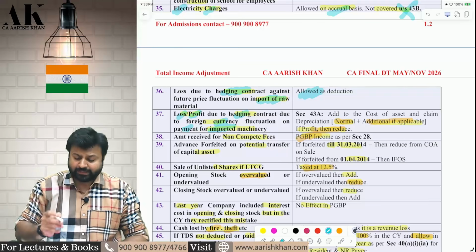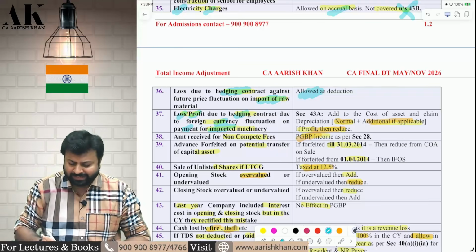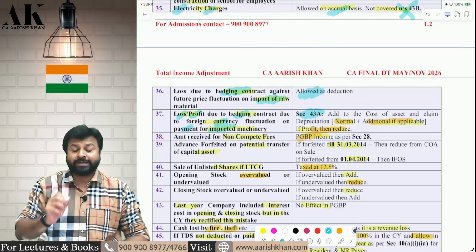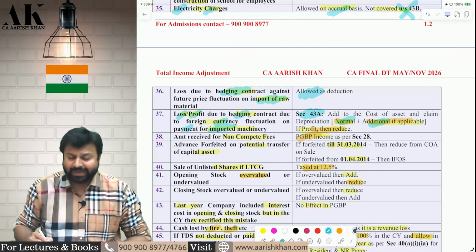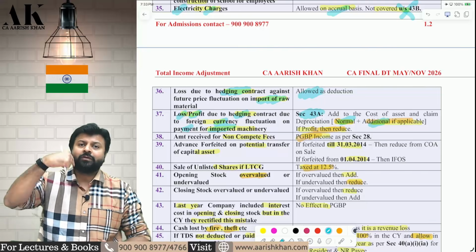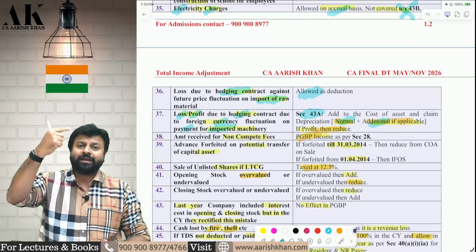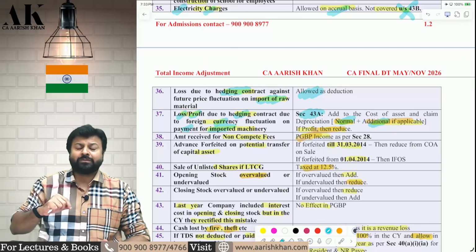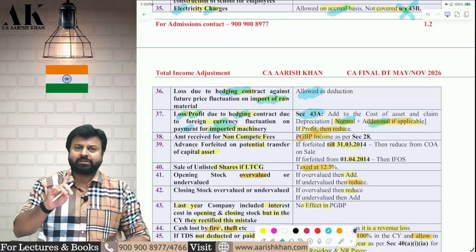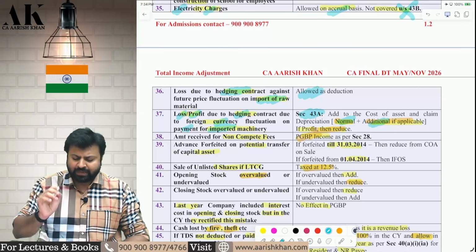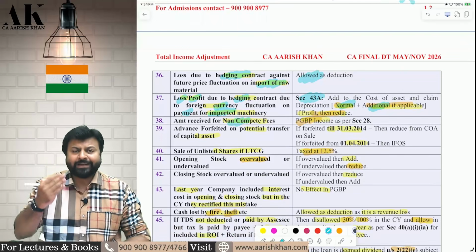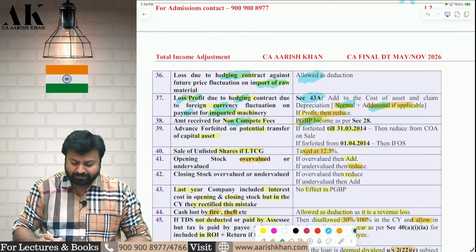But if it is for fixed asset, then add to PGBP first and then add to asset and claim normal depreciation and claim additional depreciation. So the loss will be added to PGBP, the profit will be reduced from PGBP first, and then the loss will be added to the asset, the profit will be reduced from the asset and claim normal and additional depreciation if applicable, otherwise not. Next, if you receive any non-compete fees, then it will be considered as a PGBP income.